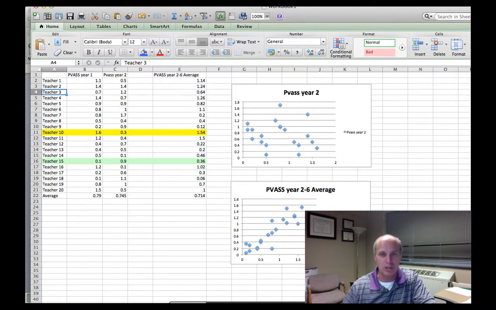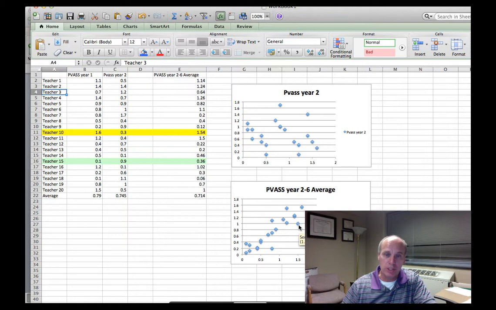I'm exaggerating all this. And then here you see year 1 compared to the 2 to 6 year average, and you can see clearly some kind of relationship, that the higher you go up here, seems like the higher you go up here. And it's not a perfect fit, but it's a pretty high correlation. Again, this picture is consistent with the kind of argument that is being made in the Kane and Staiger chapter.